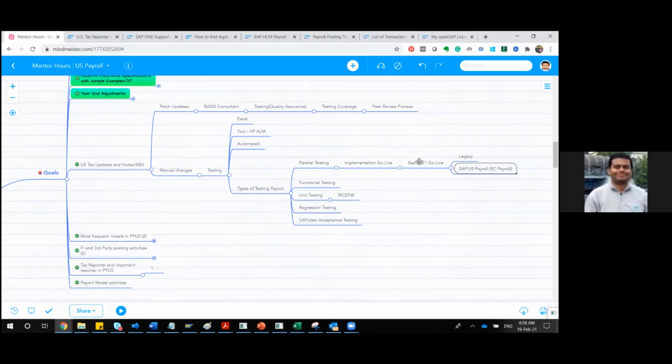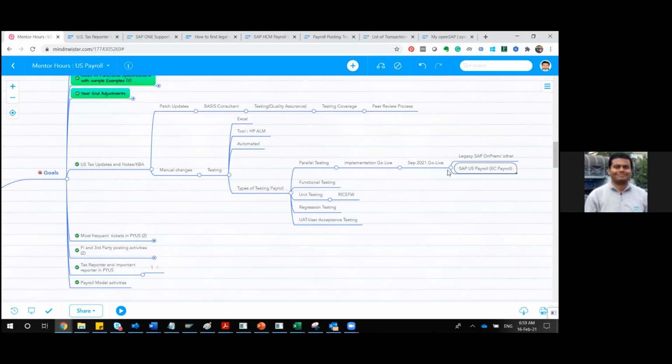And in the legacy, you are having your on-premise, let's say SAP on-prem payroll. It can be any other example also. So let's say after you go for Employee Central payroll, or you are going live with SAP on-premise for the first time.